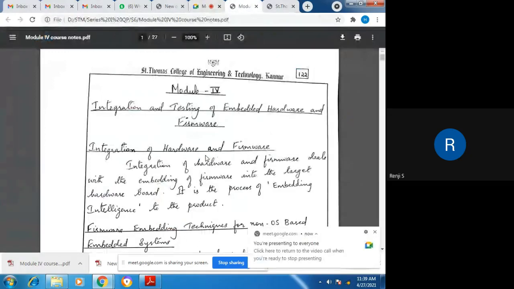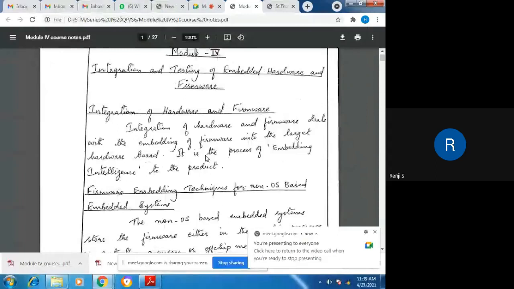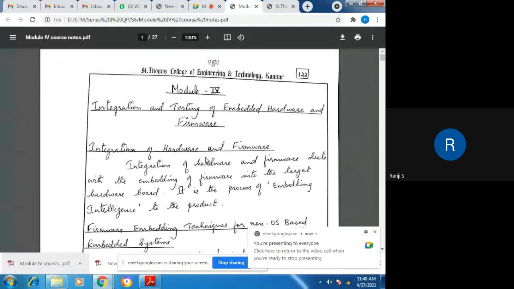Now module 4. This module deals with integration and testing of embedded hardware and firmware. Integration and testing. What do you mean by integration and testing? You might have studied in software engineering. What is integration?